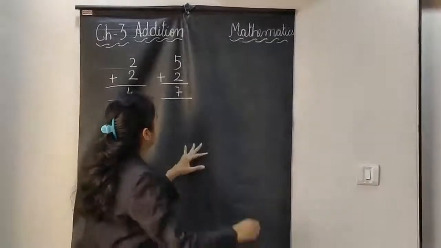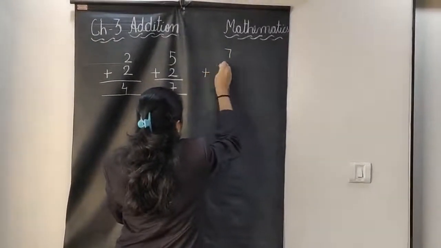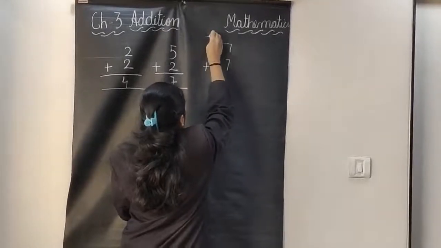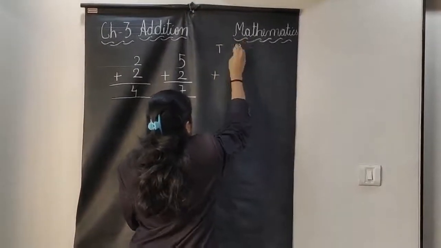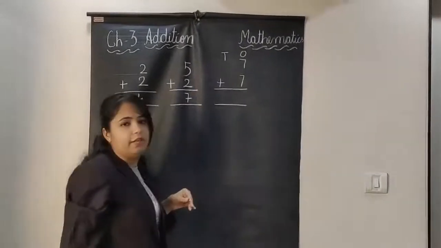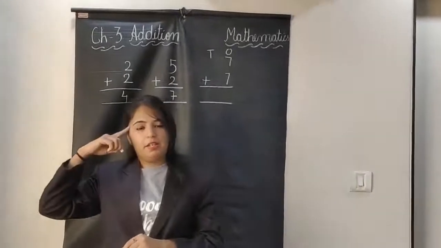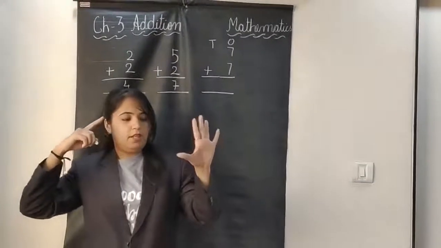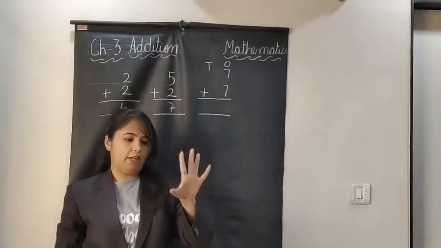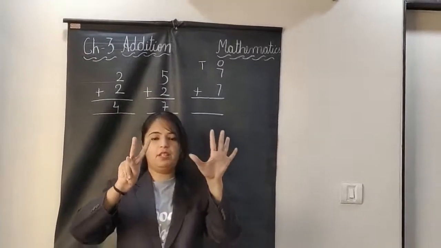But if I have the sum 7 plus 7, and I have written tens and ones, how will we do it? 7 in our mind, 7 on our fingers. 7 in my mind and 7 on my fingers.